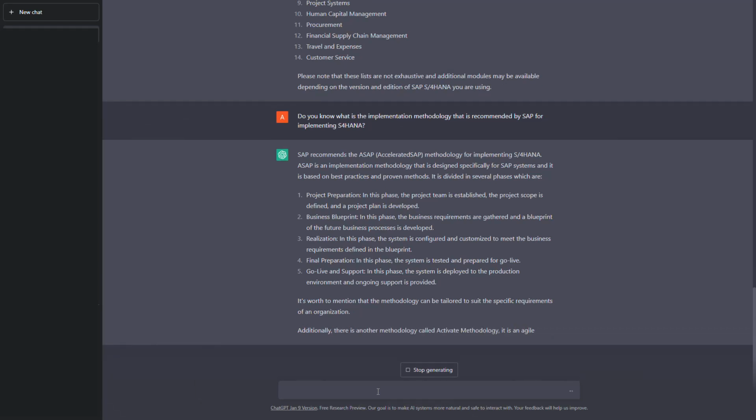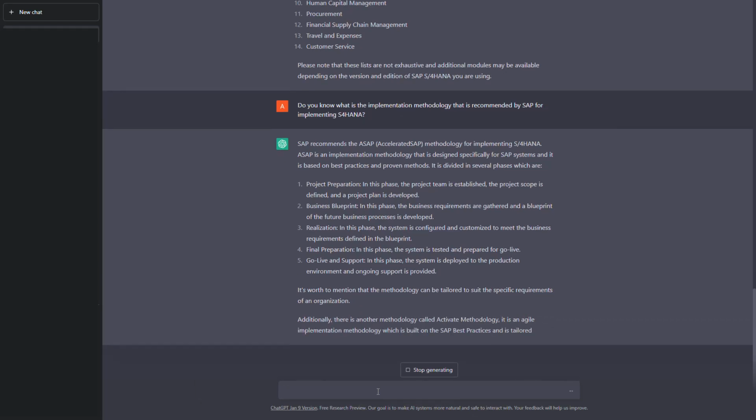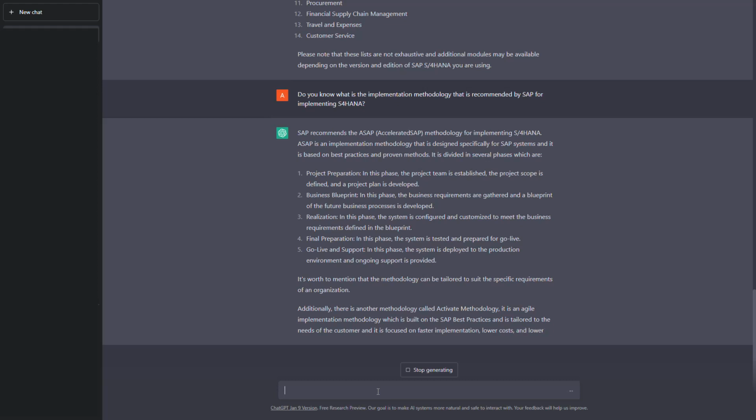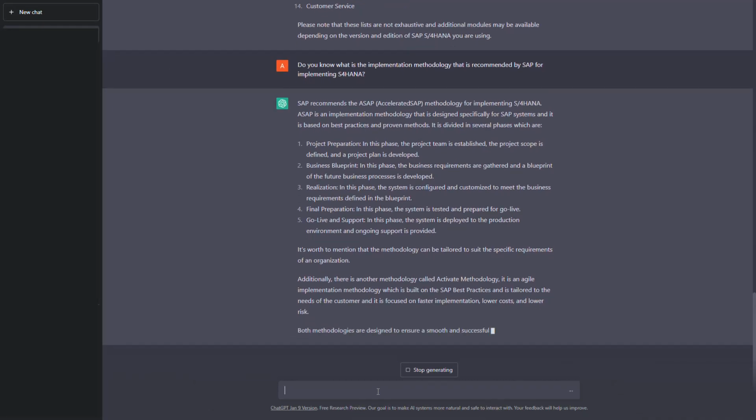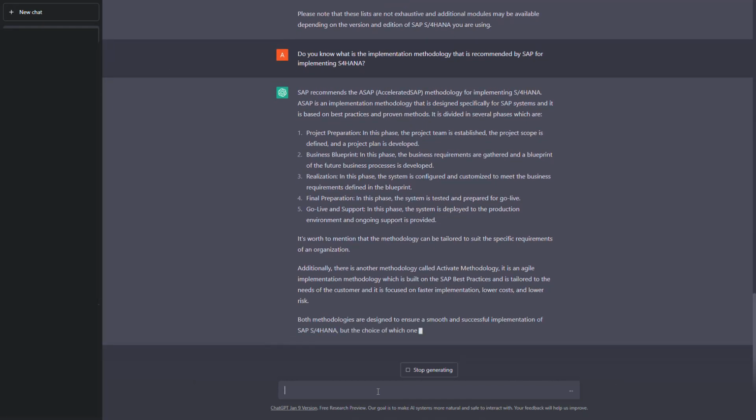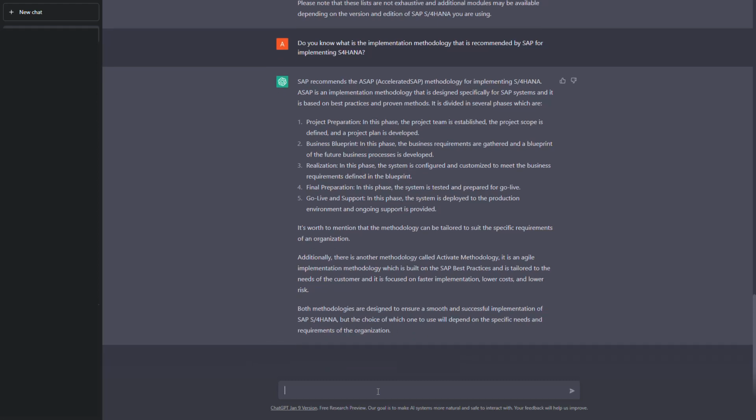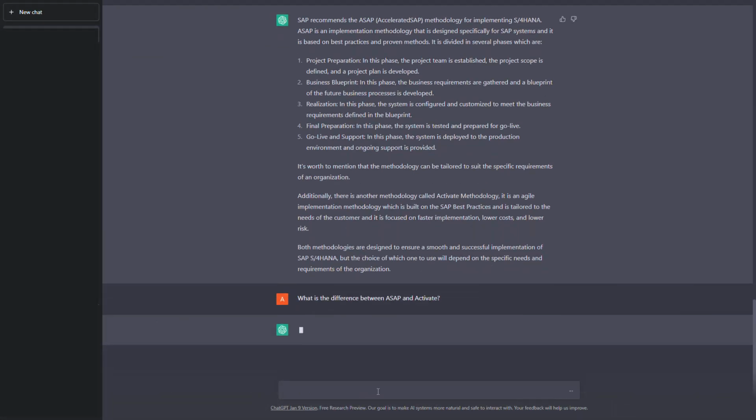But still, it is giving a detailed description or explanation of what all the different phases of ASAP methodology are. It is also mentioning that there is an Activate methodology. Nice. Great. It is detailed, but maybe we cannot rely completely on what ChatGPT is explaining to us. Now I'll try asking what is the difference between ASAP methodology and the Activate methodology, and let us see if ChatGPT can really give a better answer here.